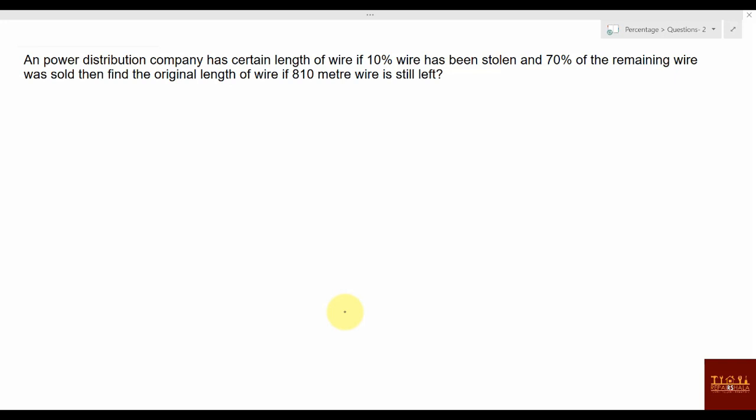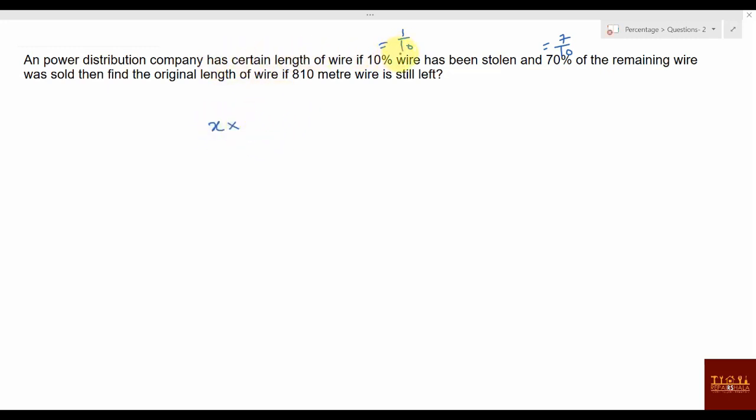A power distribution company has a certain length of wire. If 10% of the wire has been stolen, I'll write the percentage values, that will be a little better: 1 by 10, and 70%, 7 by 10. Suppose it had... 70% of the remaining wire was stolen. Find the original length of the wire if 810 meters of wire is still remaining. Suppose the original wire length was X.